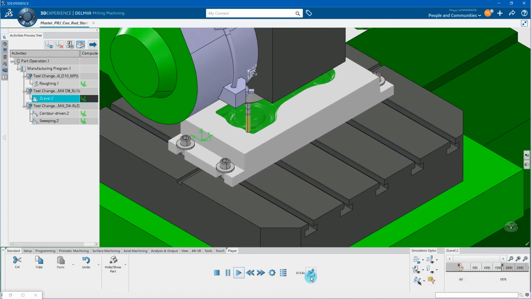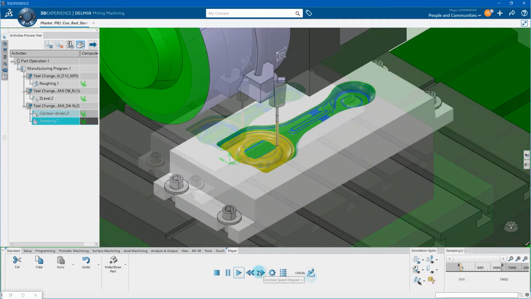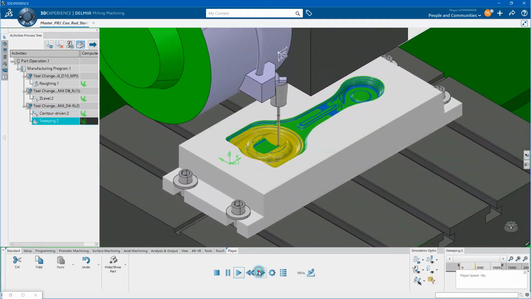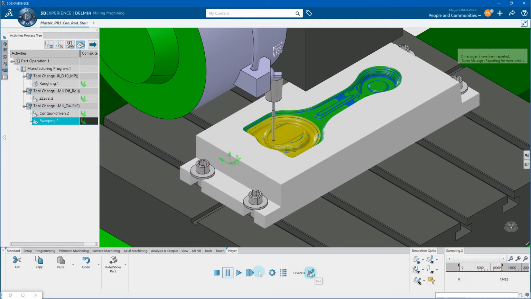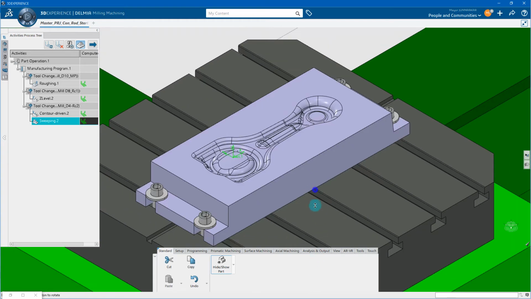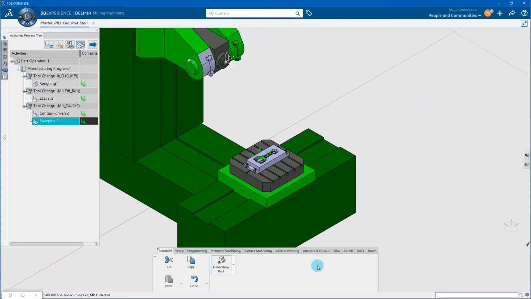We can analyze the material removal by the machining operations and compare it with the required material removal as per the design of the part. In addition, we can also check for clashes between the tool and the part. It helps to optimize the process.